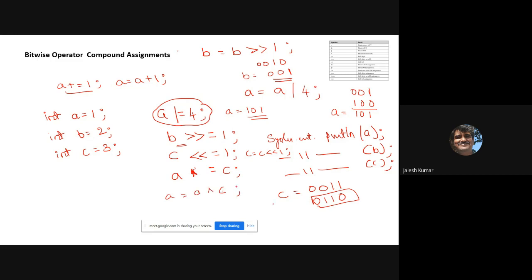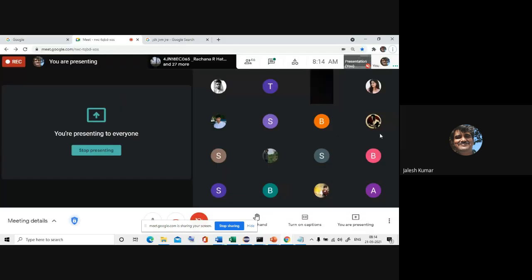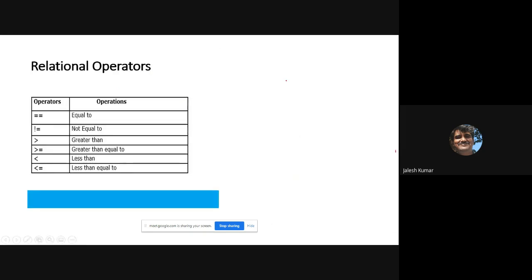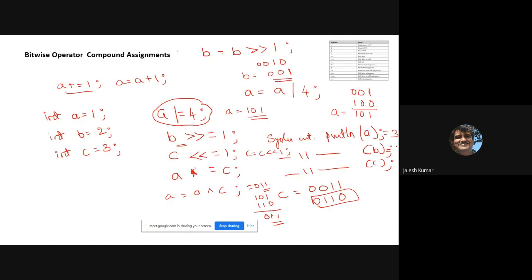So a is already 101, okay, and c is 110. It becomes 101, 011, 110. So a becomes 011. Okay, that means the value of a is 3. B is 1 because after shifting it is 1. Okay, it is 1 and the value of c is 110, which means 6.